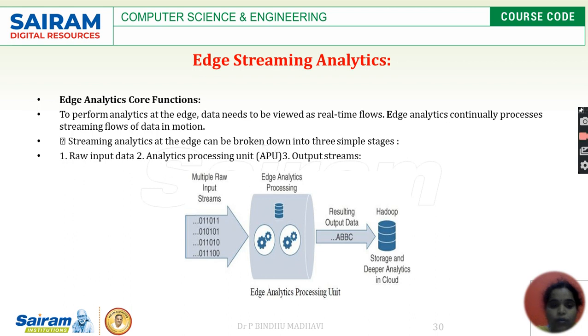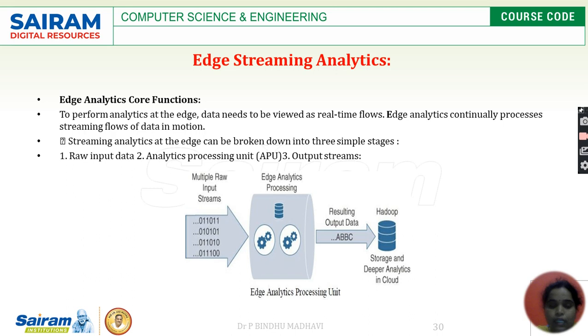Okay, so next one is about the output streams. The output will be organized into different types of streams as usual, in which to identify the behavior of an object and to pass the behavior onto the storage and further processing as per the requirement in the cloud. So communication with the cloud may be through a subscriber or publisher messaging protocol.